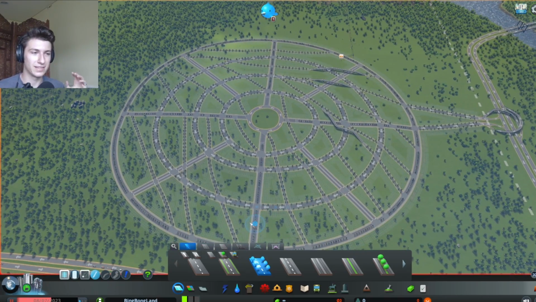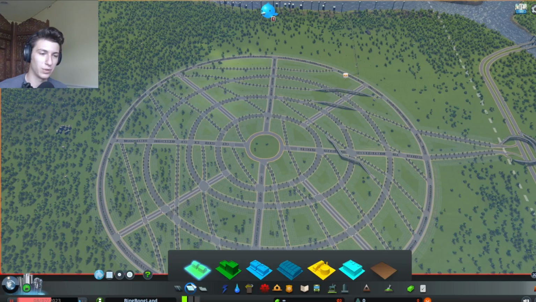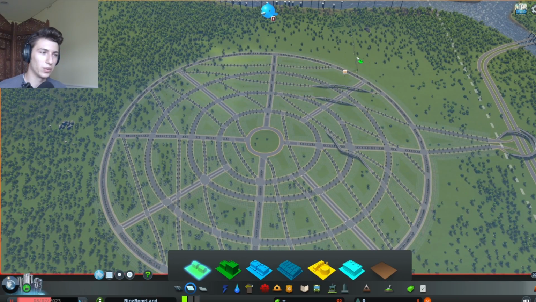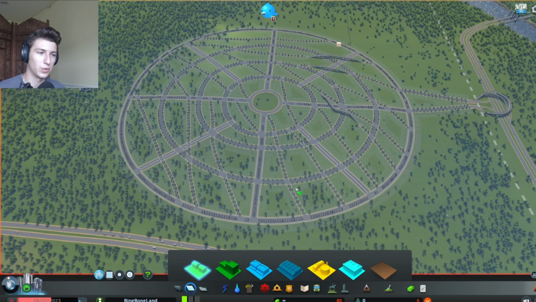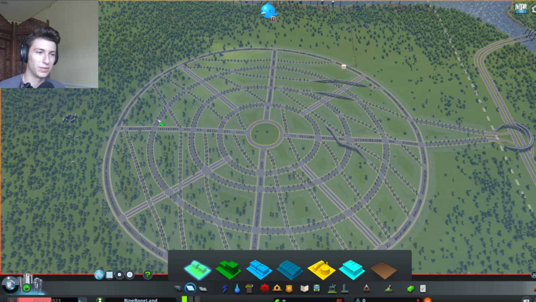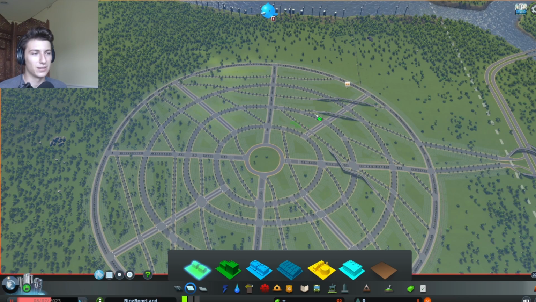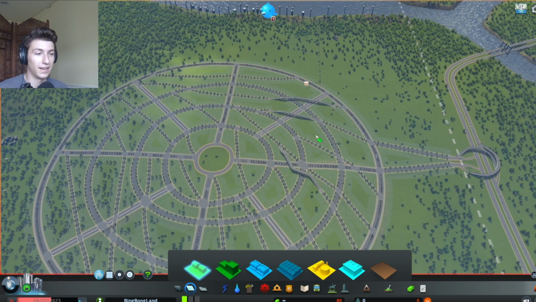So we're going to follow its sector rule, and we're going to try to do northern corner, southern corner, and then western over here and eastern over here. Kind of delineated by these roads here. And then, just like in the other videos, we're going to let it run and see what happens.